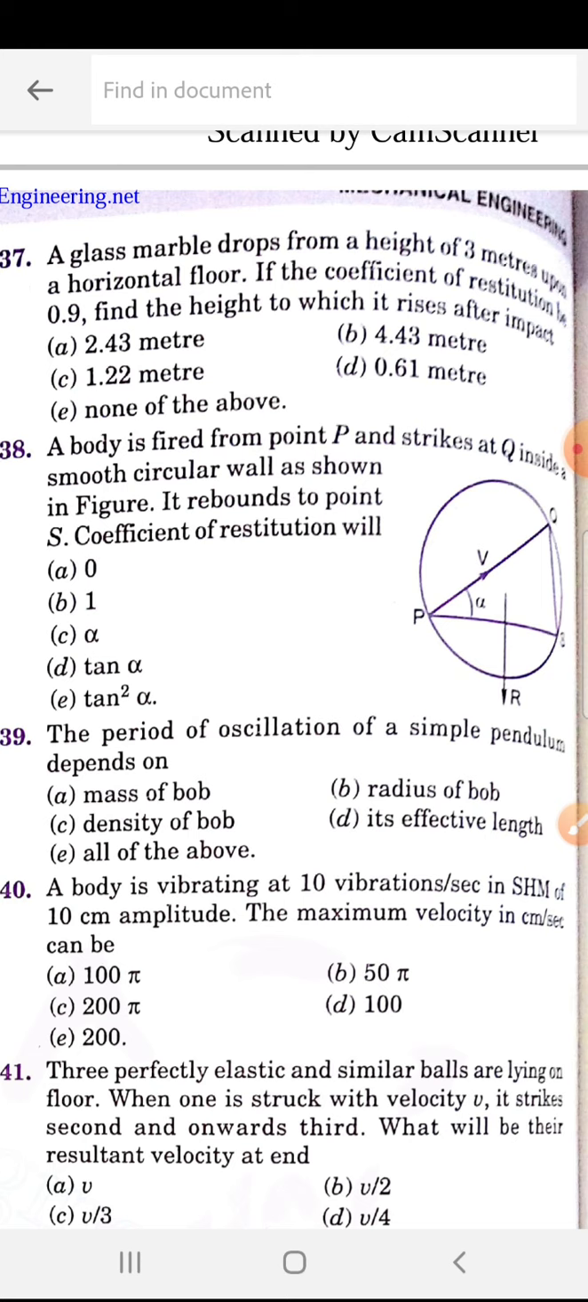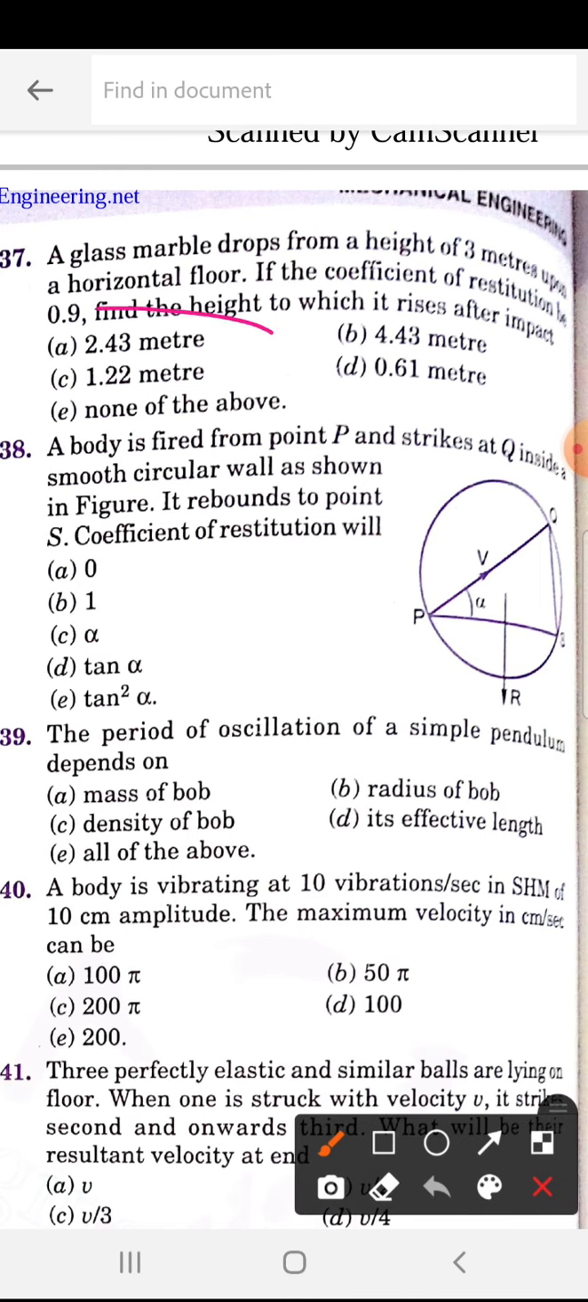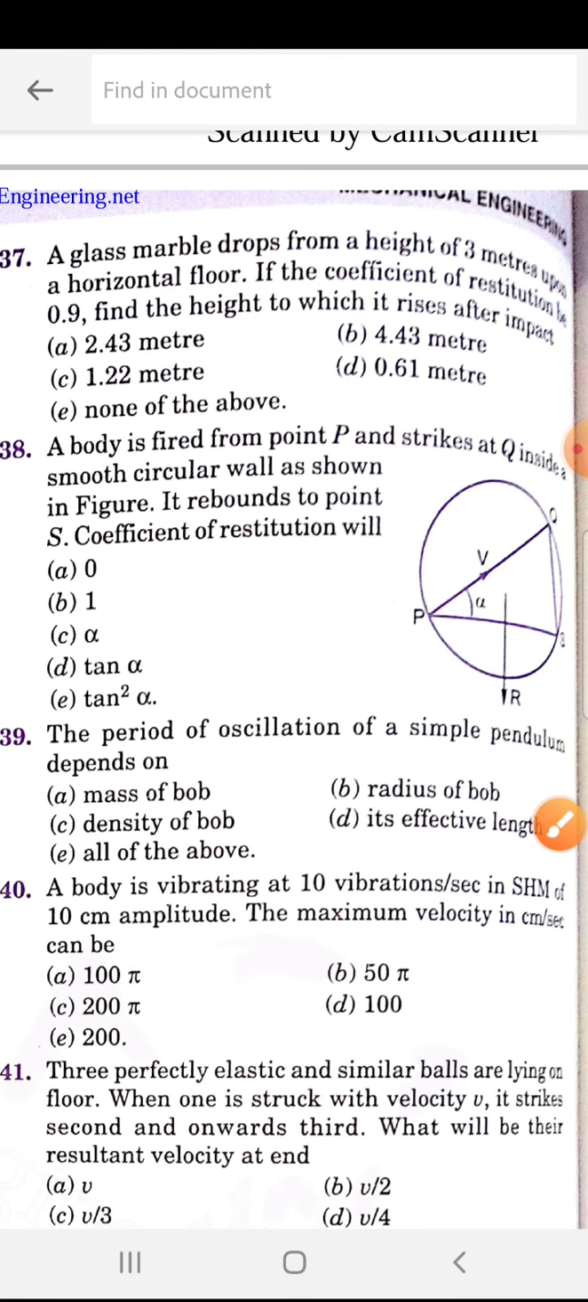A glass marble dropped from a height of 3 meters upon a horizontal floor. If the coefficient of restitution is 0.9, find the height to which it rises after impact. So 337 is A, that is 2.43 meters.